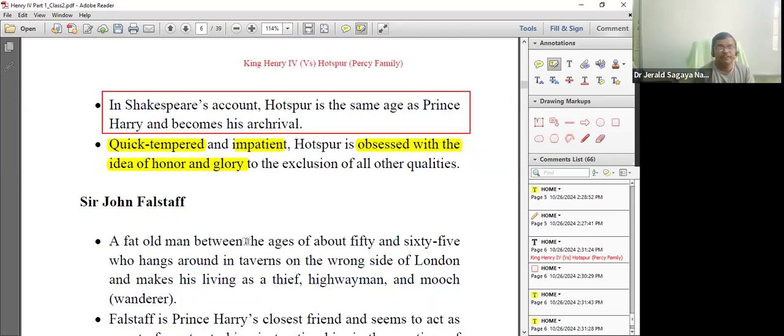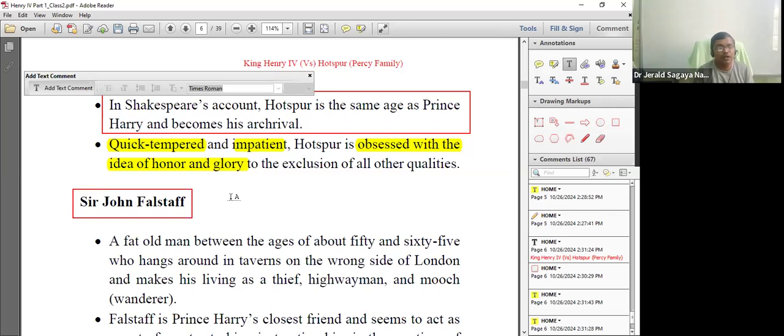Now we have a very famous comical character, one of the most liked characters by Queen Elizabeth. You know Queen Elizabeth favored William Shakespeare. He was one of the favorite playwrights for Queen Elizabeth, because Shakespeare comes in our Elizabethan age. Though she liked other playwrights, no one impressed her as much as William Shakespeare. The character who was her great favorite is Sir John Falstaff. He was a comical character.